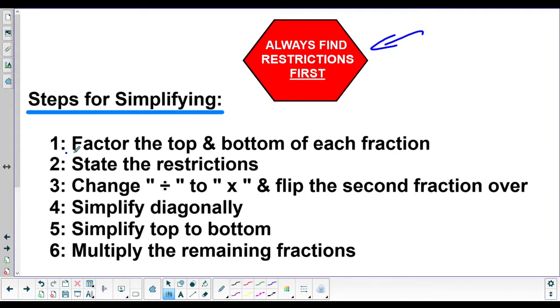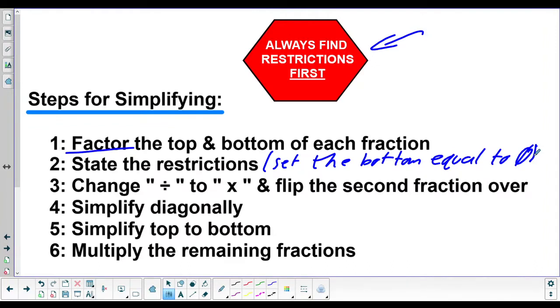So step 1 is factor. Step 2 is state the restrictions. This means we're going to set the bottom equal to 0, and then we're going to say don't use those numbers. Set the bottom equal to 0, and solve for x, of course.